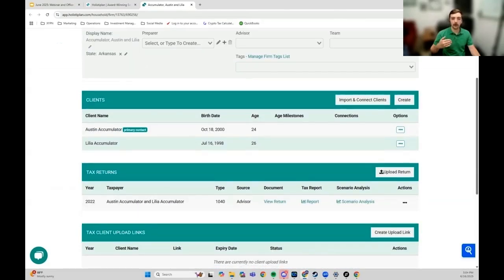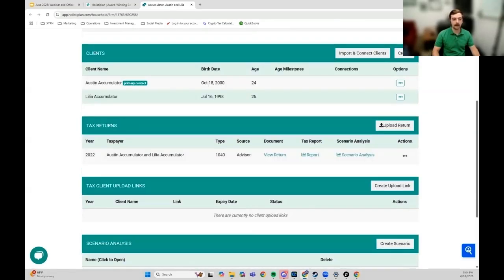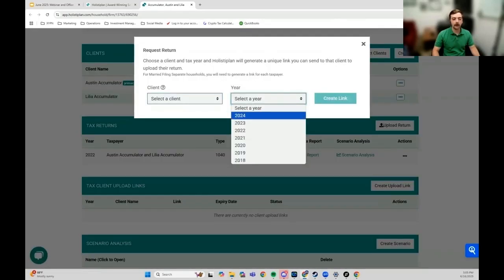So how it would work is I ask the client, Austin and Lilia Accumulator, for their tax returns. I send them a secure upload link. This company is SOC 2 compliant, very secure. I do my own due diligence on any vendors that I use that hold client data. So I create a link for them and I select the year of the tax return.